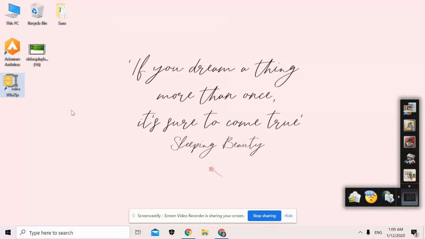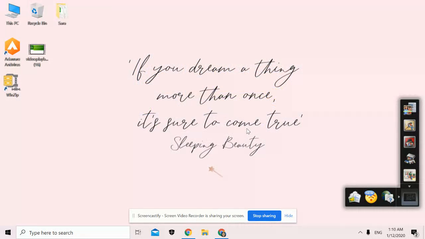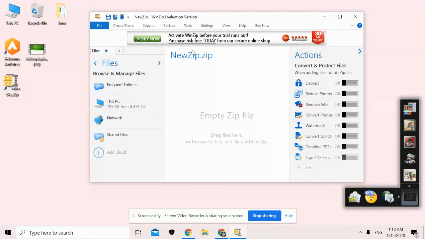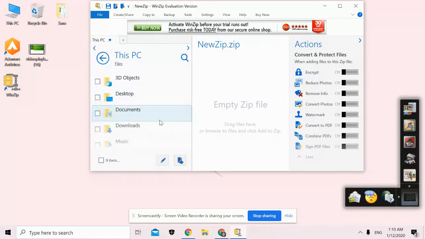So you can install it from Google Chrome, right? Just click on it to open. There are two options: whether you want to buy it to use the full features, but for me I'll be using the evaluation version. And then what you do next is just search for the files that you want to compress.